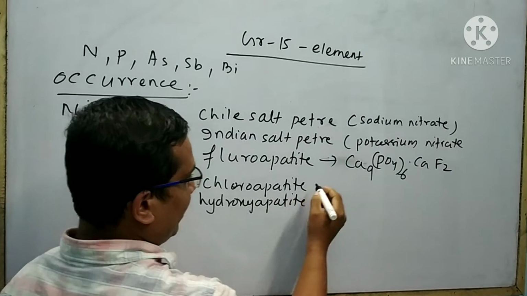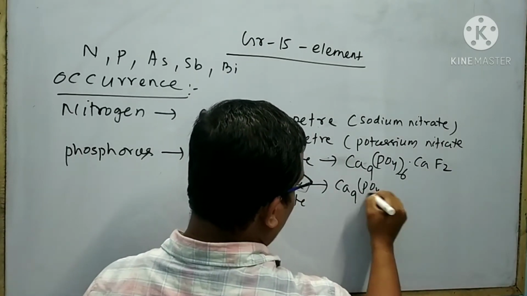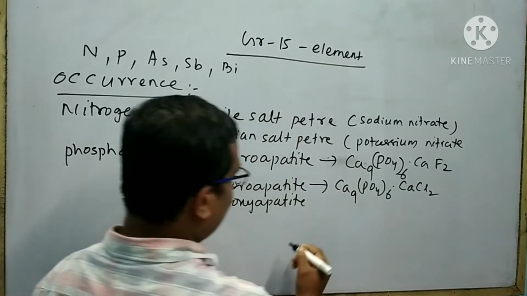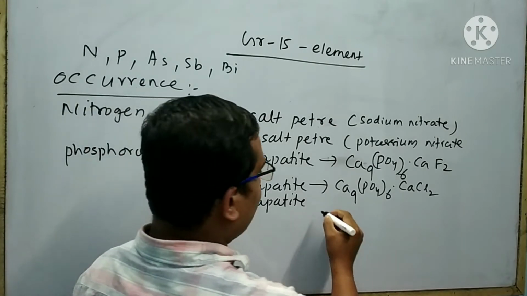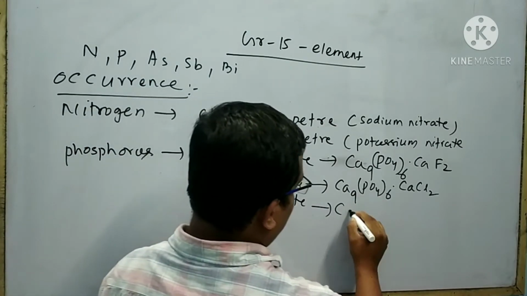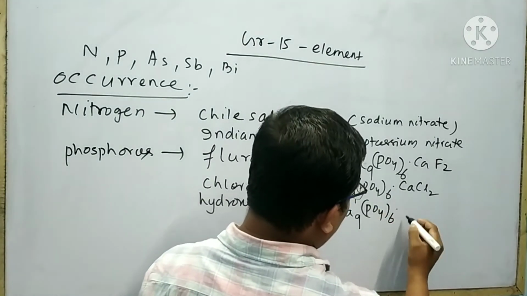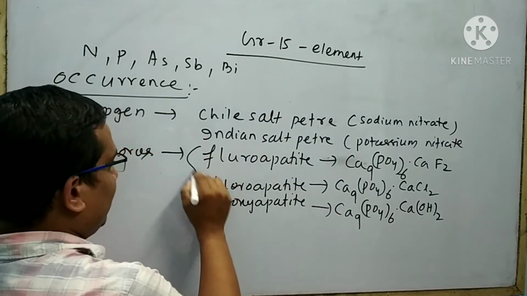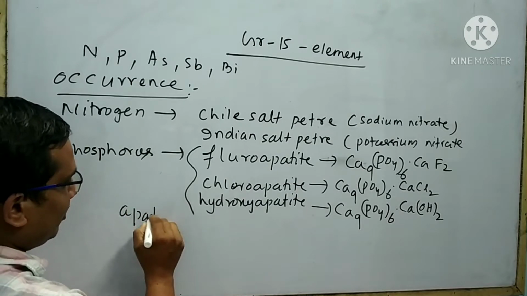The chloroapatite has the formula Ca9(PO4)6.CaCl2. The hydroxyapatite has the composition Ca9(PO4)6.Ca(OH)2. These three are called the apatite family,